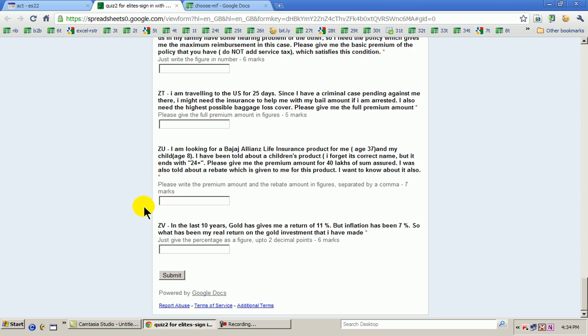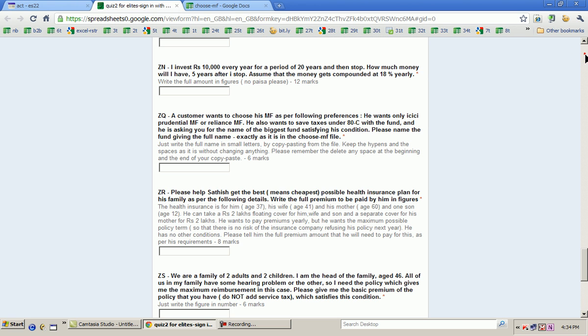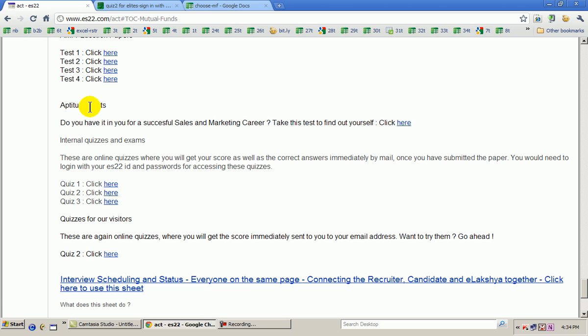Again, it's an online quiz, and remember, it's not a multiple choice online quiz, it's a descriptive online quiz. I think it's one of the very few quiz formats available in India where you write a description. Here you write a description, and the product at the back end automatically calculates your score and sends it to you. So this is your Act page.